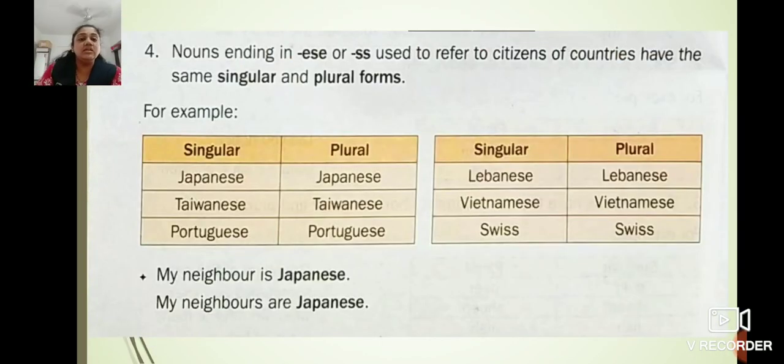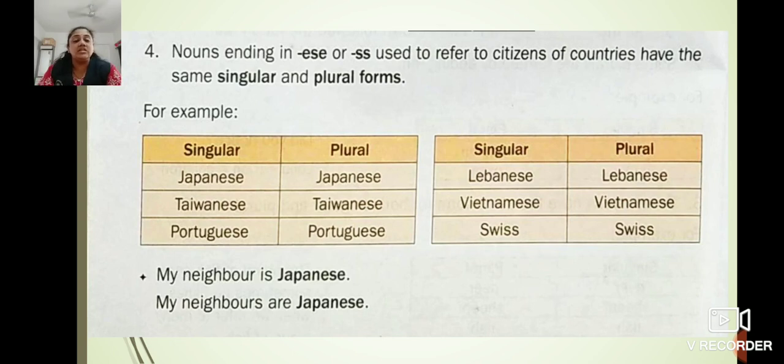The next rule is nouns ending in ESE or SS used to refer to citizens of countries have the same singular and plural forms. For example, Japanese, Japanese, Taiwanese, Taiwanese, Portuguese, Portuguese, Lebanese, Lebanese, Vietnamese, Vietnamese, Swiss, Swiss.